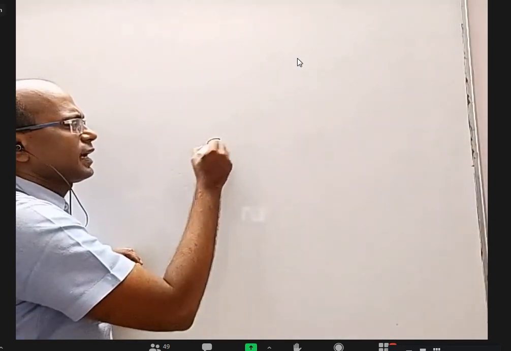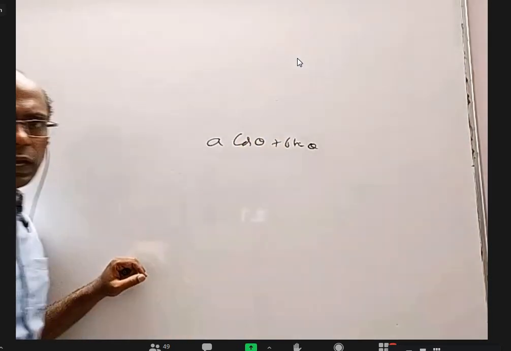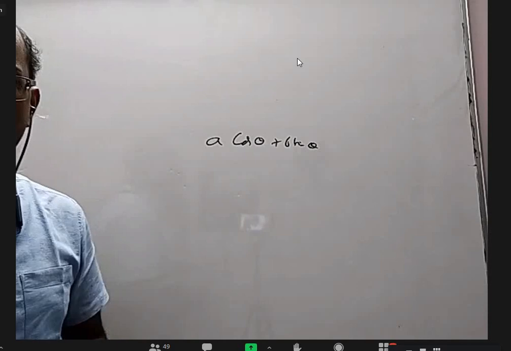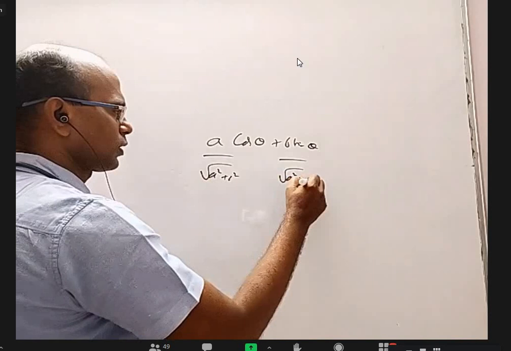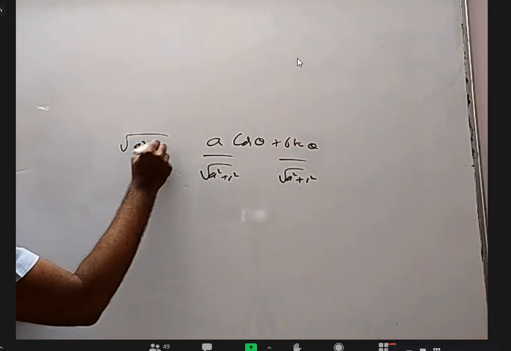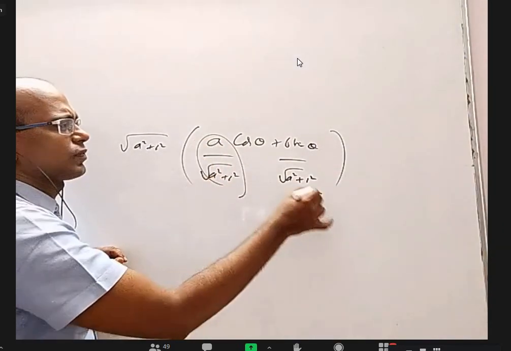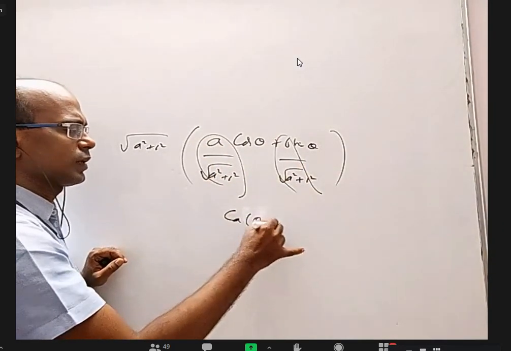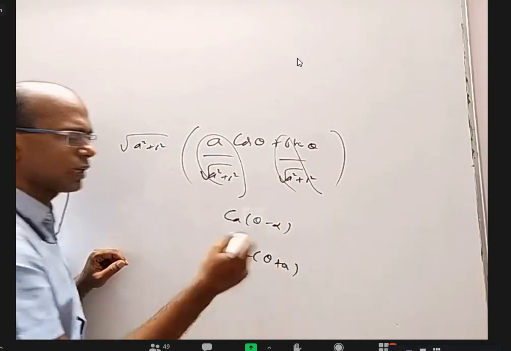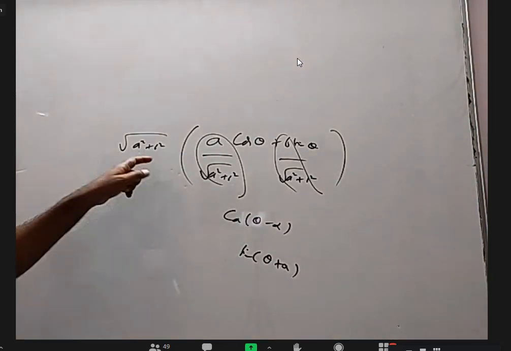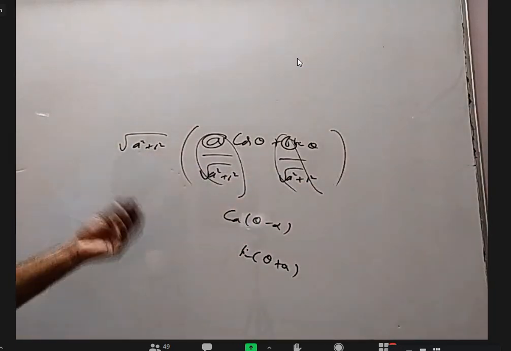In trigonometry, let us say I have a cos theta plus b sin theta. I want to write it as one single sin expression or one single cos expression. I'll be dividing with root a square plus b square and multiplying with root a square plus b square. Why did I divide? So that I can write this as some cos alpha and this as some sin alpha. I can write cos of theta minus alpha, or write this as some sin alpha and this as some cos alpha, and write sin of theta plus alpha or theta plus beta. Why we are dividing is because this is like the opposite side and this is like the adjacent side. Dividing by the hypotenuse is convenient. That's why we are doing that.